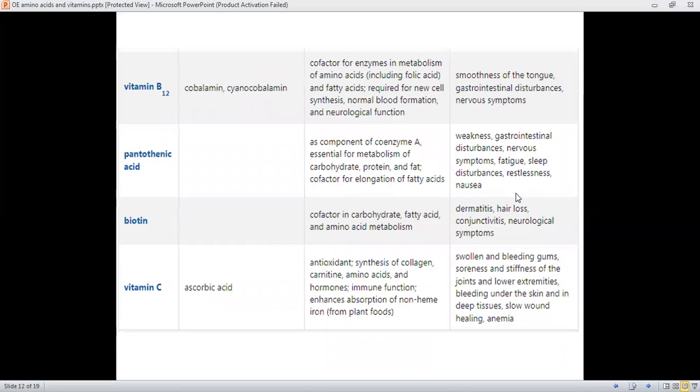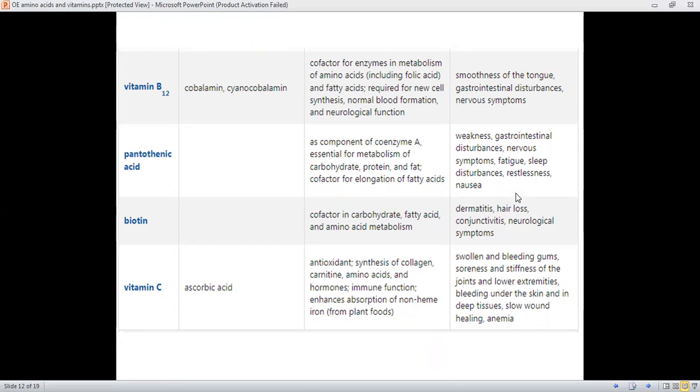Vitamin B12, which is called cyanocobalamin, is a very important cofactor in the metabolism of amino acids and fatty acids, required for new cell synthesis, normal blood formation, and neurological function. Pantothenic acid is a component of coenzyme A and it is essential for carbohydrate, protein, and fat metabolism, and it is a cofactor for elongation of fatty acids. Biotin, also called vitamin BH, is a cofactor for carbohydrate, fatty acid, and amino acid metabolism.